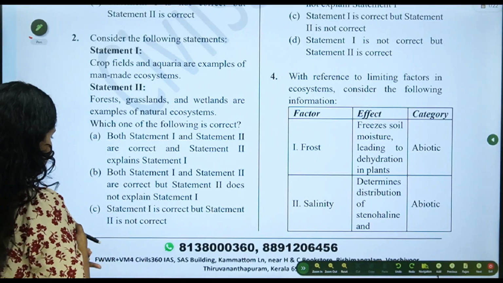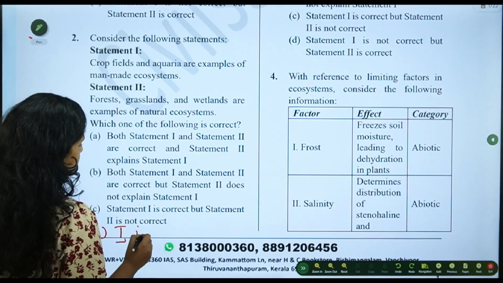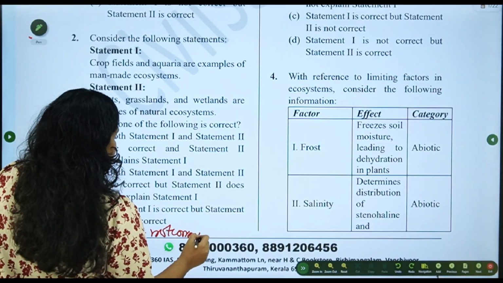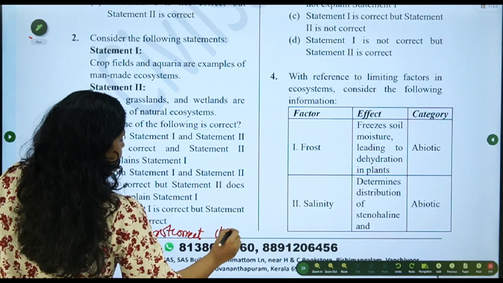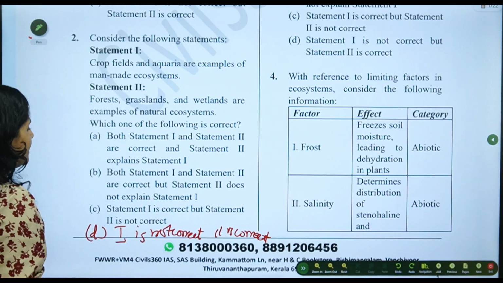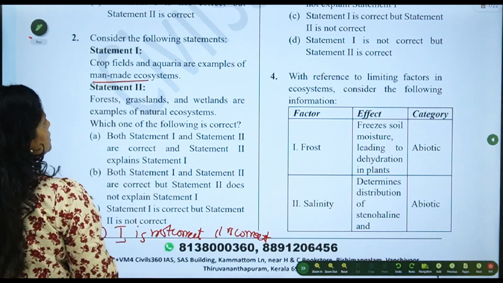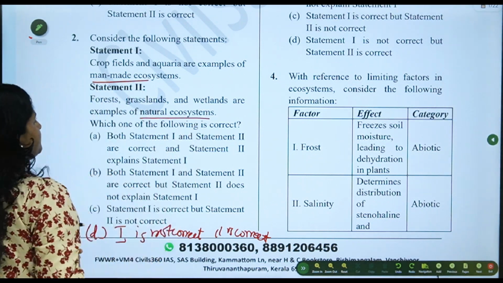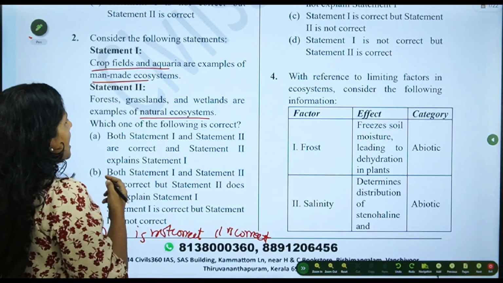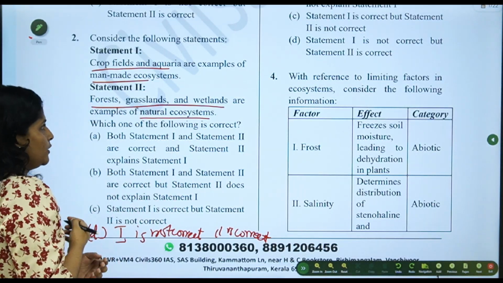Just go through the second question and take option D as statement 1 is not correct and statement 2 is correct. It is not visible here. So what is the question? The question is about man-made ecosystem and natural ecosystem. The first statement states that crop field and aquaria are man-made ecosystems, and forest, grassland and wetlands are natural ecosystems.